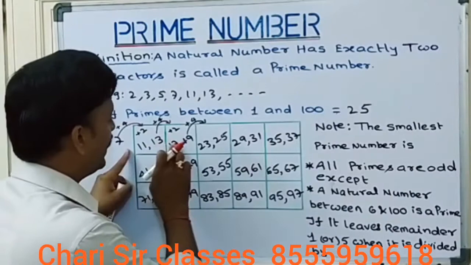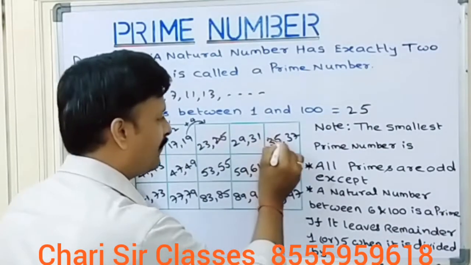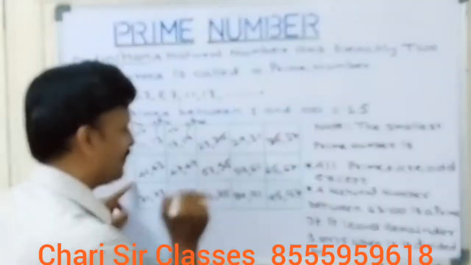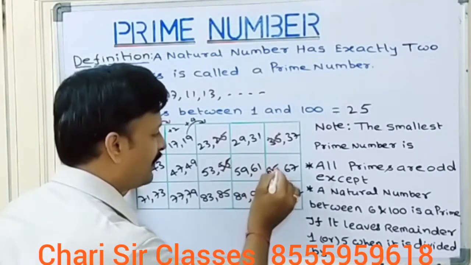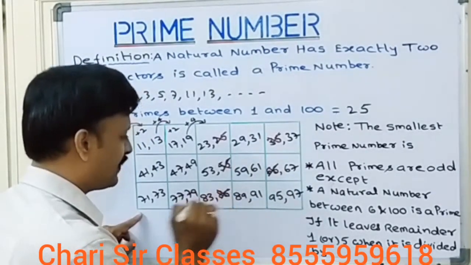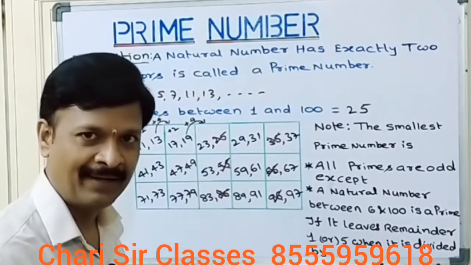So what are the 5 multiples in this? 25 is a 5 multiple, eliminate. 35 is a 5 multiple, eliminate. 55 is a 5 multiple, eliminate. 65 is a 5 multiple, eliminate. 85 is a 5 multiple, eliminate. 95 is also a 5 multiple, eliminate.